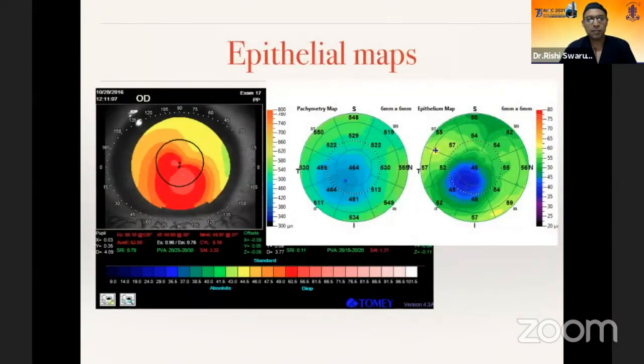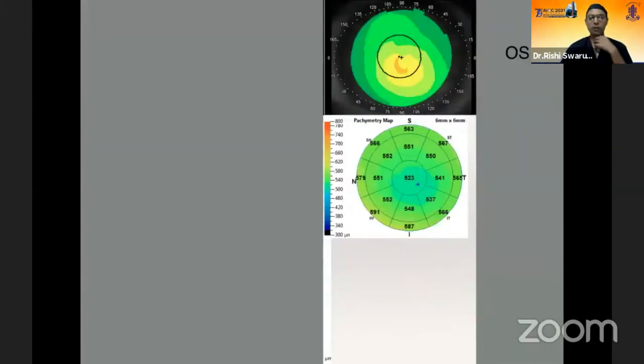So this is just one of my patients, and you can see again a clear-cut keratoconus on the topography, and along with that on the stromal thickness map you can see a focal thinning, and accordingly you have a focal thinning on the epithelial map.